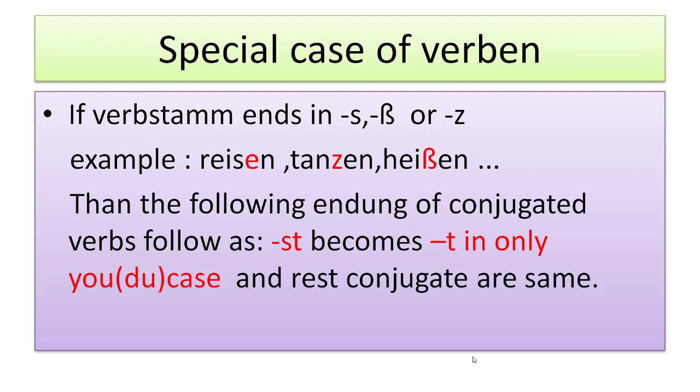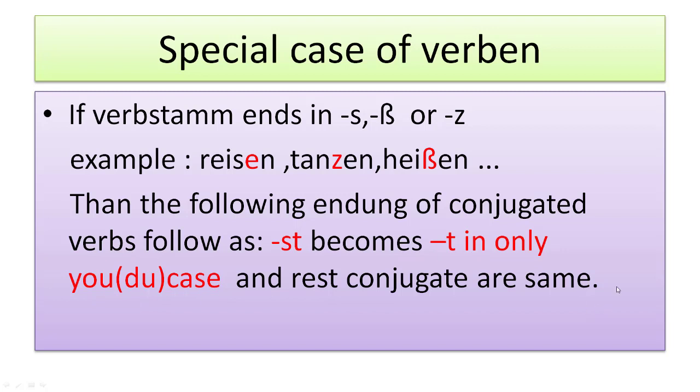Let's see some special case of the regular verb. If the stem of the verb ends in s, ß, or z, for example reisen, the ending of the conjugated verb changes. If you see here, the stem ends with s, here z, and here ß or double s. Then st becomes t. I repeat, st becomes t only in the du case, and the rest of the conjugation is the same.